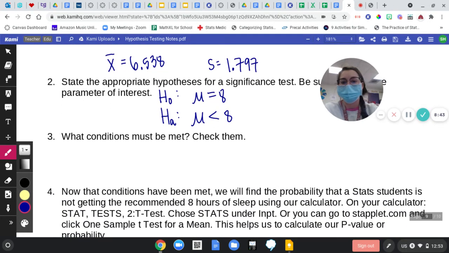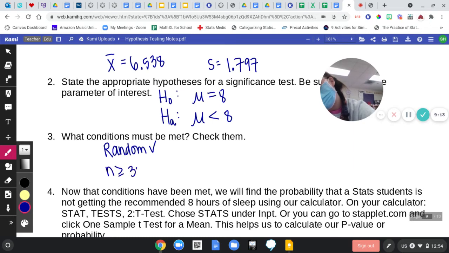What conditions must be met? What was the minimum for your video project? How many people did you have to interview? More than that. 30. 30 is the large counts condition for means. And then the other day we did proportions. That was just 5 and 5. And then the other big one is random. So random check, and n is greater than or equal to 30.